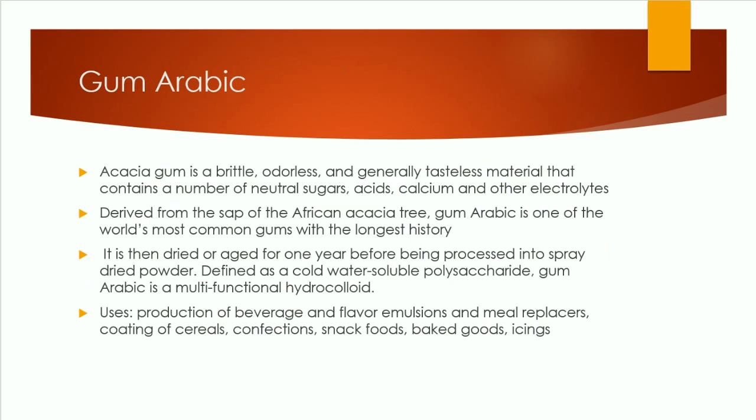The next example that I found was the gum arabic, which is derived from the sap of the African acacia tree, and it's one of the most common gums with the longest history.